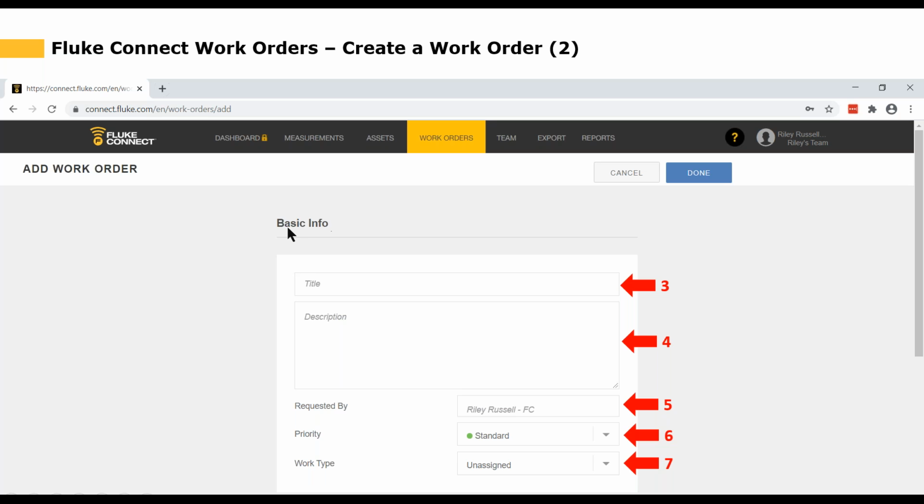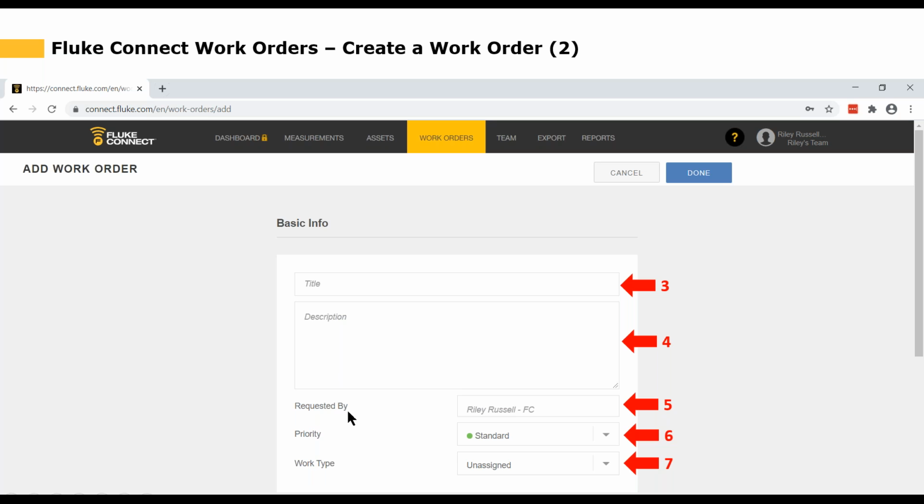So here's the basic information section of the work order. We've got title and description. So we would fill in the title like Annual AC Inspection or 10,000 mile oil change, whatever you want to put in for the title of the work order. And here's where you can list a description of the problem or detailed steps like a task or a checklist that the technician needs to complete.